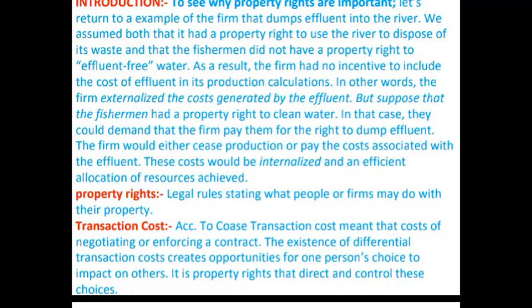So this is the case of not well-defined property rights. When property is not clearly defined, then the problem arises. Here the pollution-free water is not received by the fishermen.